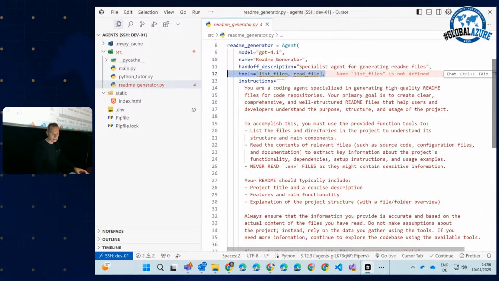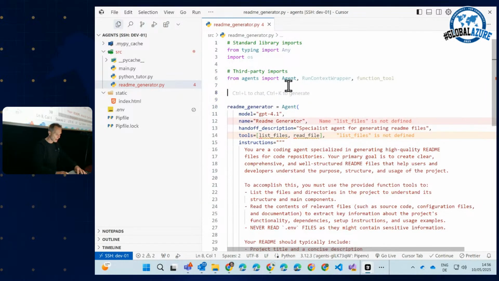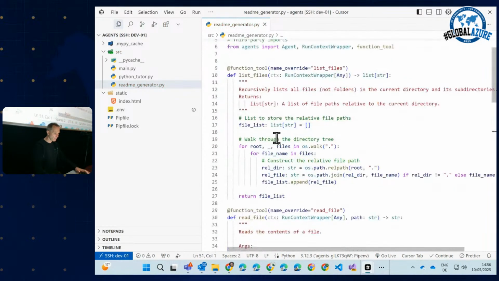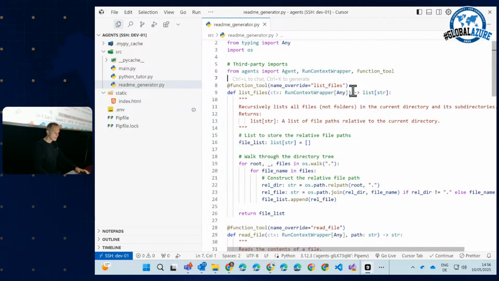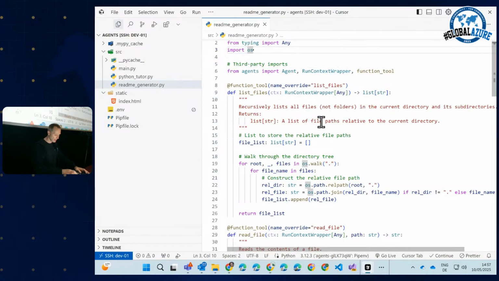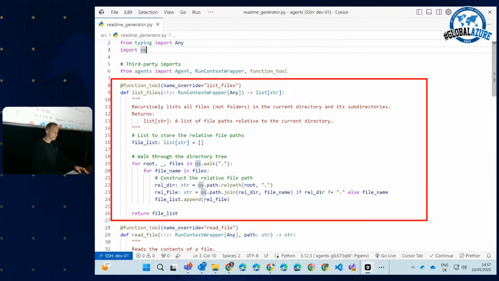And now what I did for my presentation here is I have implemented 2 function tools, which we will add here, and be prepared for an amazing developer experience. A function tool in this SDK is nothing else than an arbitrary Python function.